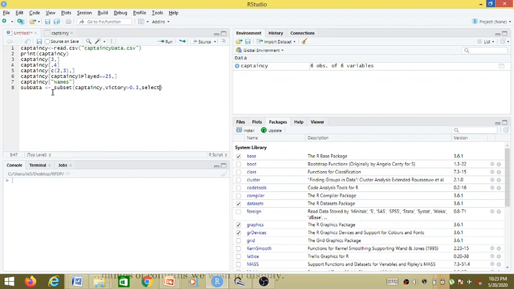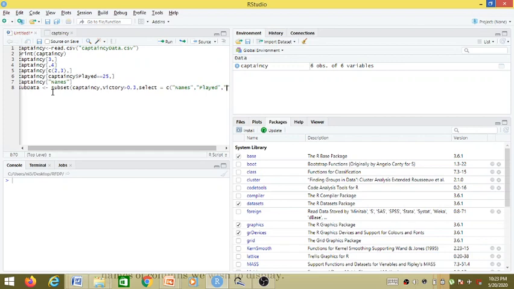now we want to select all those players who have won more than 30% and display the names, matches that they have played, and matches that they have won. While giving the column name, make sure the language is case sensitive. That's why the capital and small need to be taken care of.